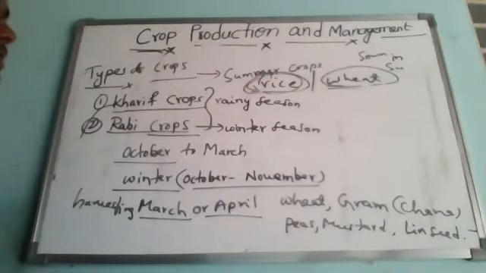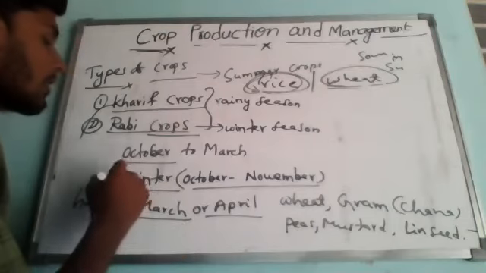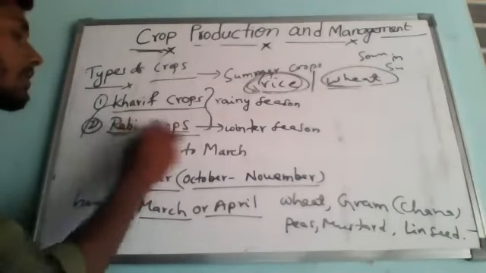Understanding? So this is all what? The examples of winter crops. So this is called Rabi crops.